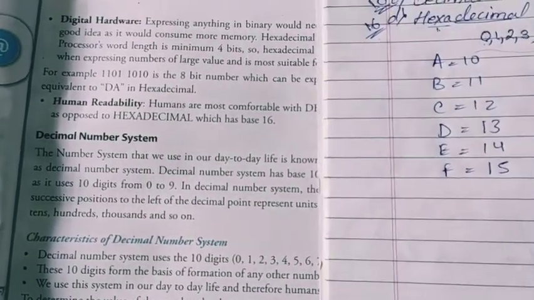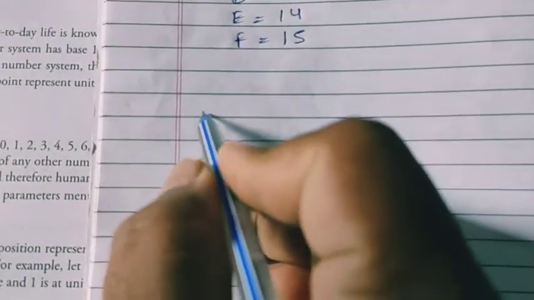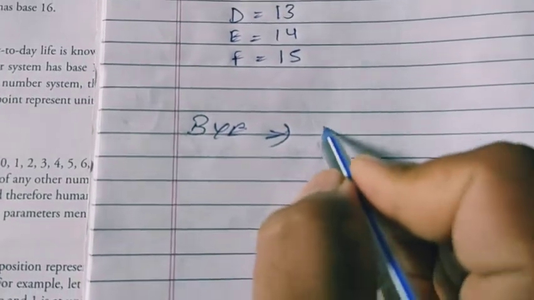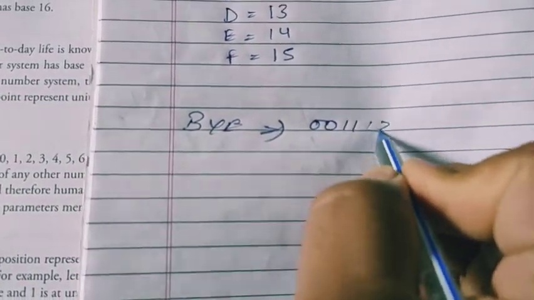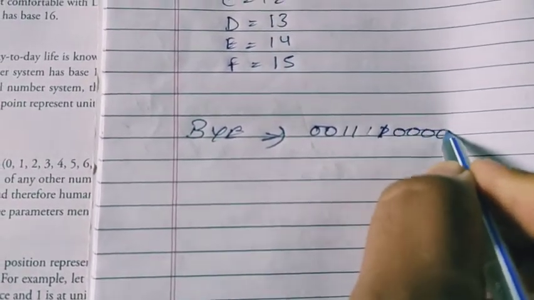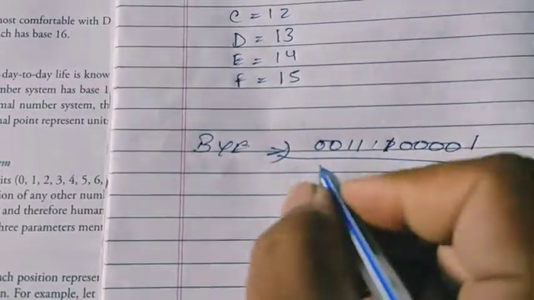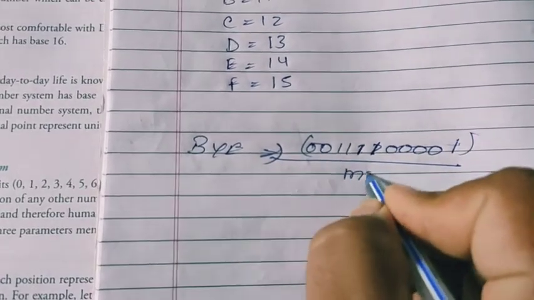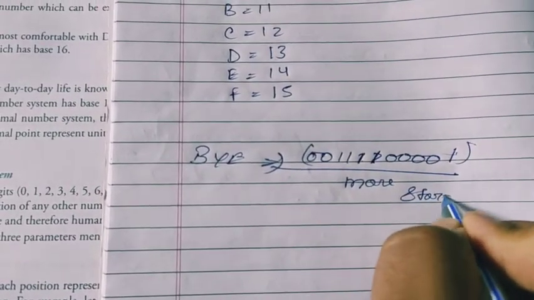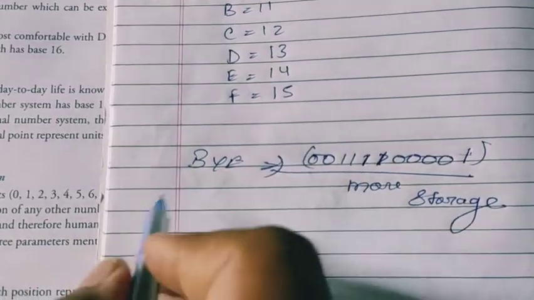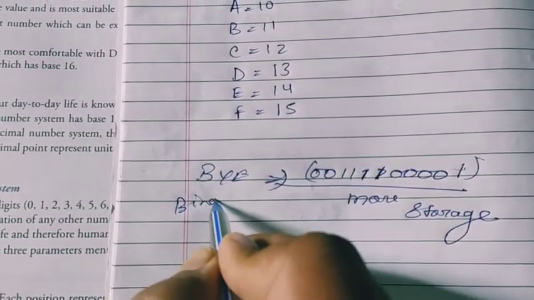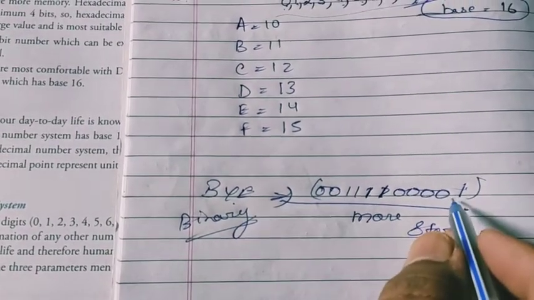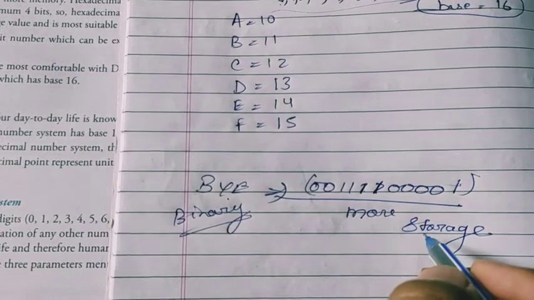For example, if you want to write a word like "buy" in binary, it will be a long string of 0s and 1s. This will be so long, and the more numbers, the more storage. So in binary this is one demerit for big numbers. It is a small name only, but the binary digit conversion will be big, and it will take more storage.